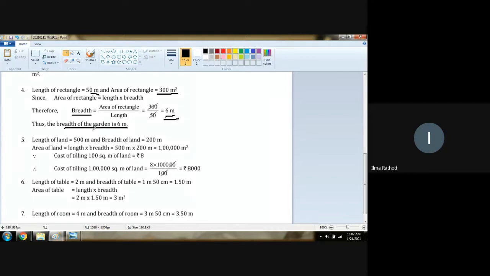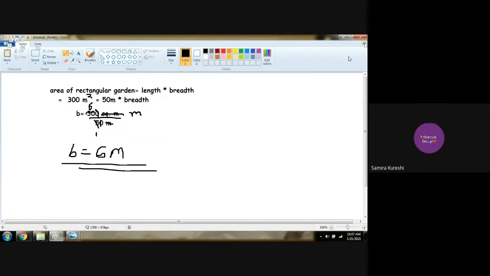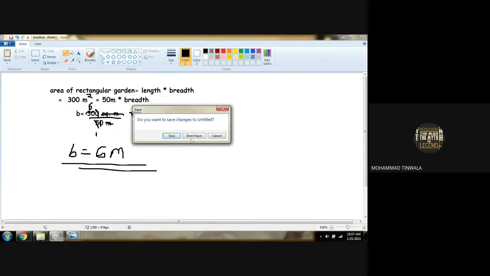What we got? Are you cleared with the content? And conclusion is the most important thing, girls. Conclusion you have to write it. That's for sure. Okay, girls? Anybody has any doubt with this? No, sir. Great. Chalo.